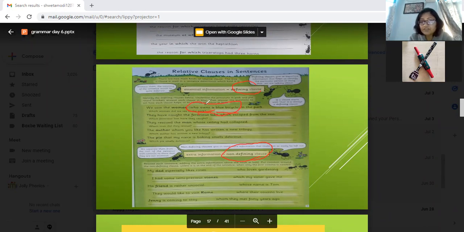But if I say my dad especially likes roses, who loves gardening, even if you don't mention that he loves gardening, it will not have any impact on this sentence. That's just additional information, but not essential information. So if it is essential information, we call it a defining clause. And if it is extra information, then it is called a non-defining clause.